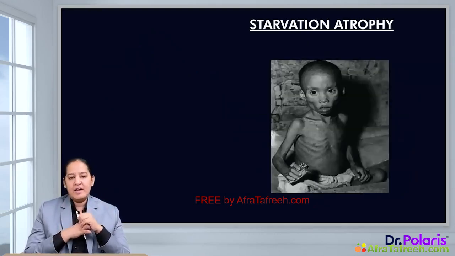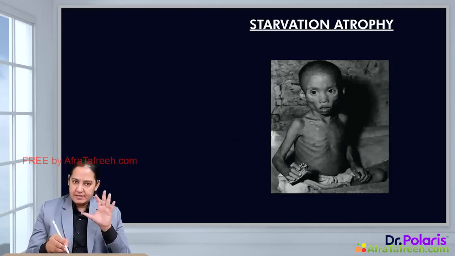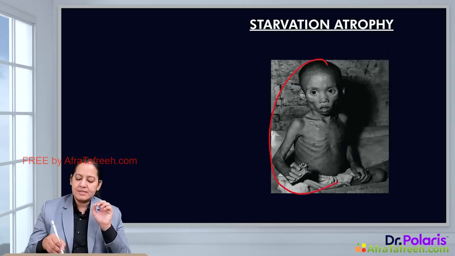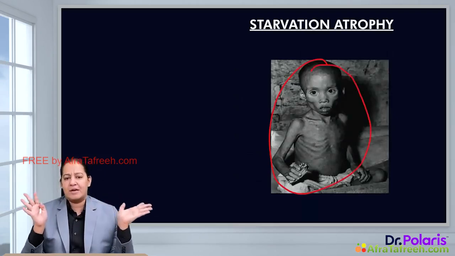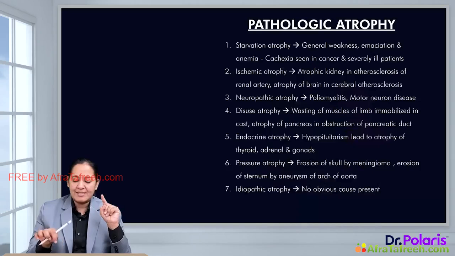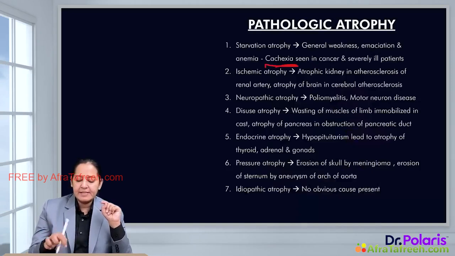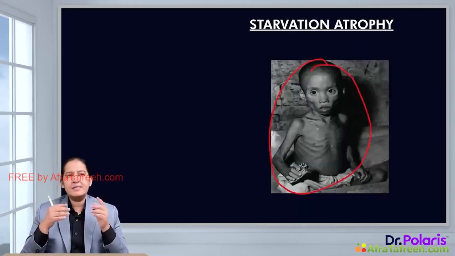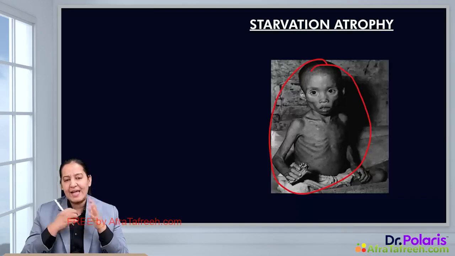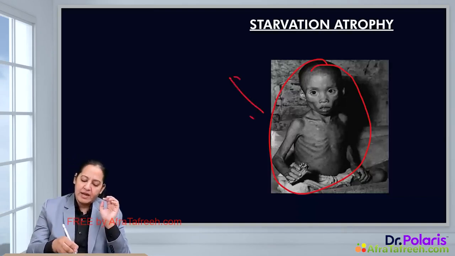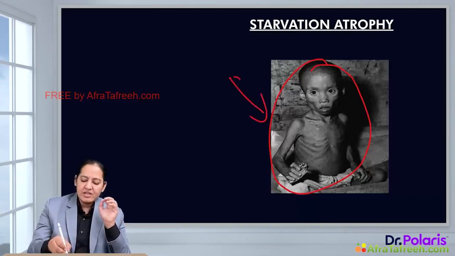Can you see? Here is a diagram of a child. All the organs inside the child are atrophied. The complete body is atrophied. This is known as cachexia. It is seen in severe malnutrition. It can be seen in severe illness. It can be seen in cancer. So complete body atrophy is there. It is known as starvation atrophy.